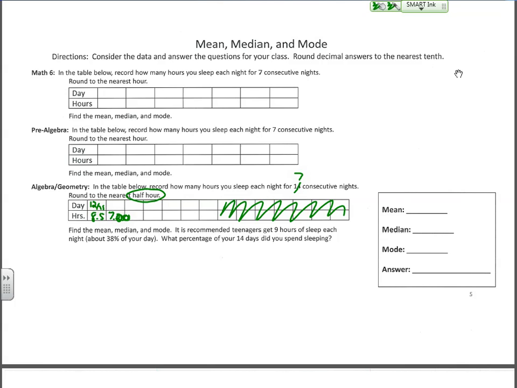But then it says find the mean, median, mode. It is recommended that teenagers get 9 hours of sleep each night, which is about 38% of your day. What percentage of your 7 days did you spend sleeping? So that's the answer that you put in that slot there. Okay, however many hours total that you got of sleep, what percentage of that 7-day period does that represent?